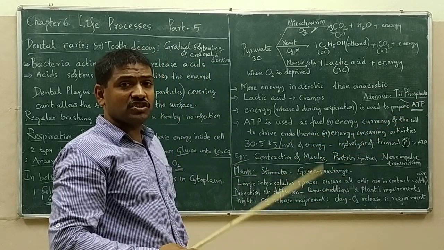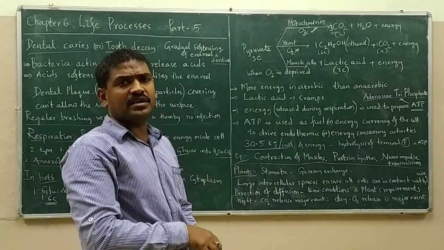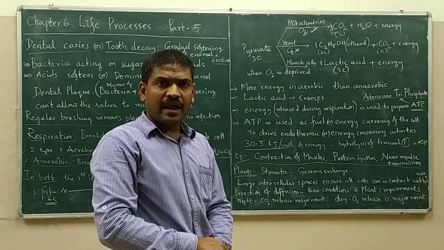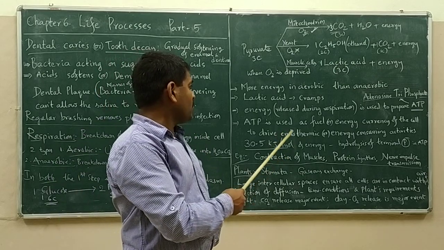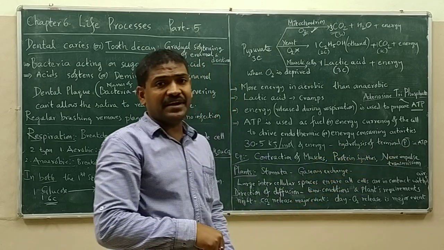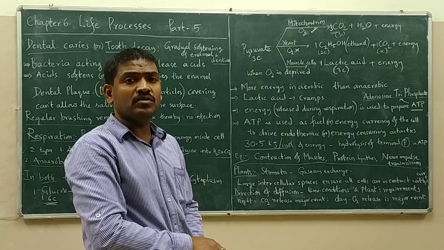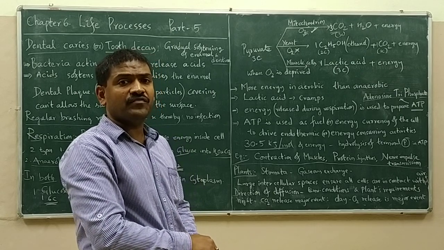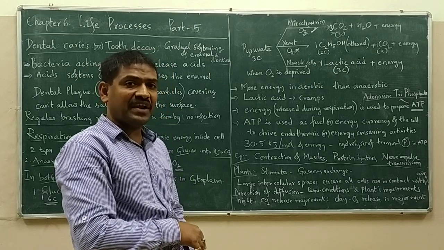How much energy is released by the hydrolysis of ATP? What is hydrolysis of ATP? Adding water to break down the terminal phosphate of ATP is called hydrolysis of ATP.